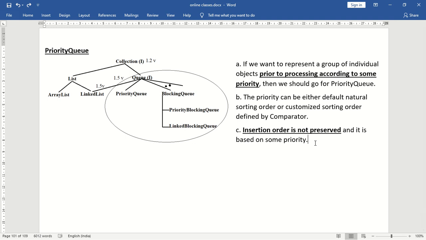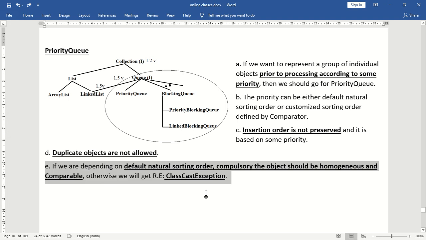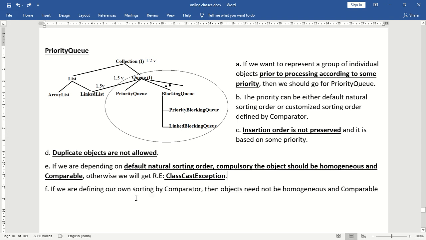Next, what about duplicate objects? Can we insert duplicate objects into the PriorityQueue? No, duplicate objects are not allowed. Next, what about heterogeneous objects? We have 2 different cases. Case number 1: if we are depending on the default natural sorting order, then compulsorily the objects should be homogeneous and comparable. Otherwise we will get a runtime exception saying ClassCastException. The next case: if we are defining our own sorting order by a Comparator object, in that case the objects need not be homogeneous and comparable.